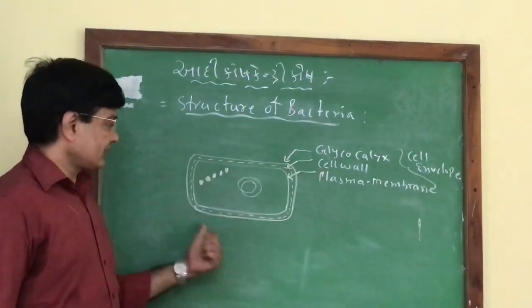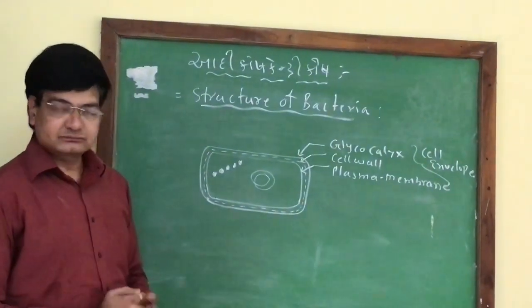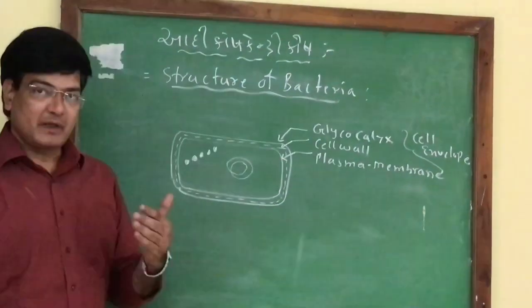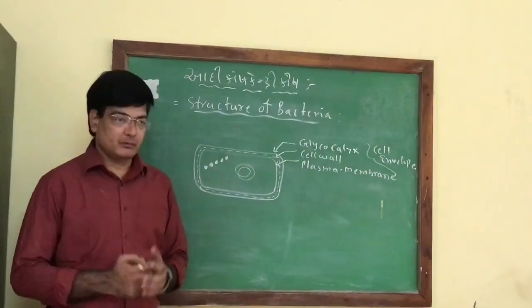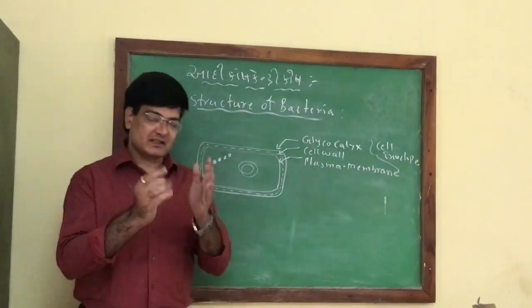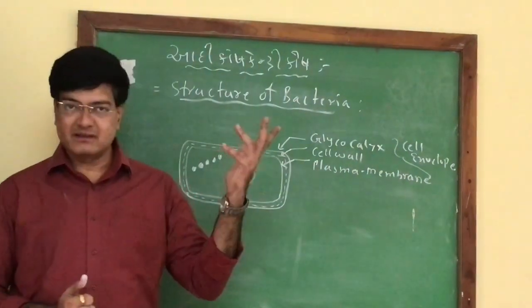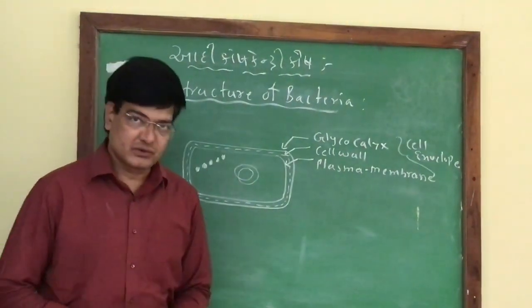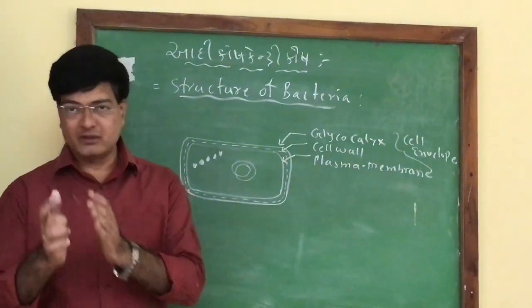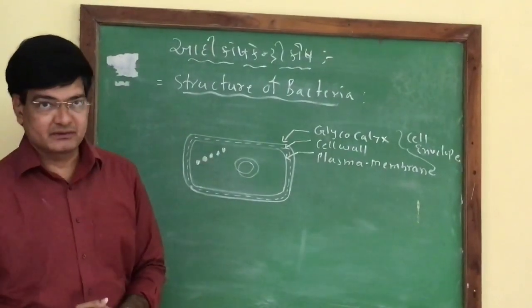Glycocalyx is the outermost layer in the bacterial cell. It is formed of peptidoglycan and mucilage. The peptidoglycan is a protein plus carbohydrate, and mucilage is a similar kind of carbohydrate compound. These are the chemicals which are found in the body of living organisms.